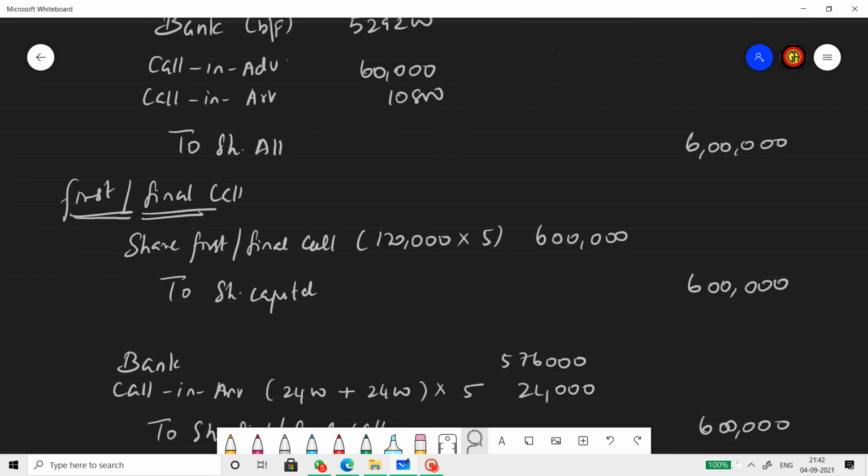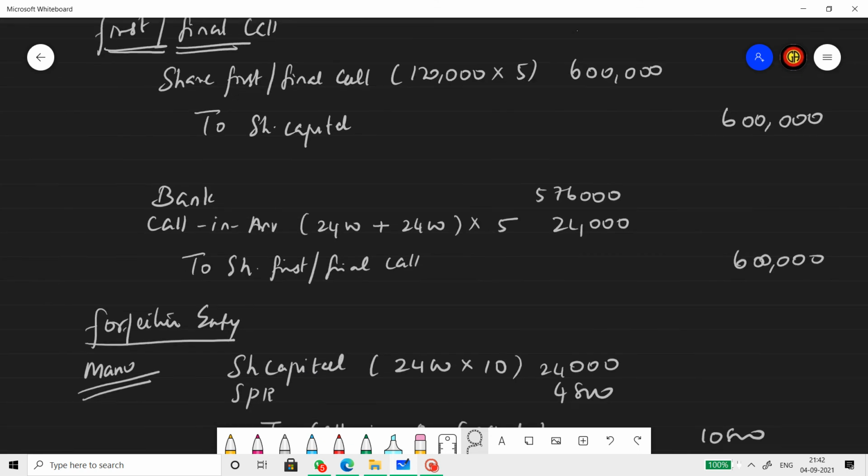Now the first call entry. Due entry: share first call to share capital, 1,20,000 into 5. Receipt entry: bank, calls in arrears to share first and final call. Calls in arrears will be 2,400 shares of Manu and 2,400 shares of Madhur, 5 rupees each. So totally 4,800 into 5, 24,000 is calls in arrears. So the net amount we receive is 5,76,000.